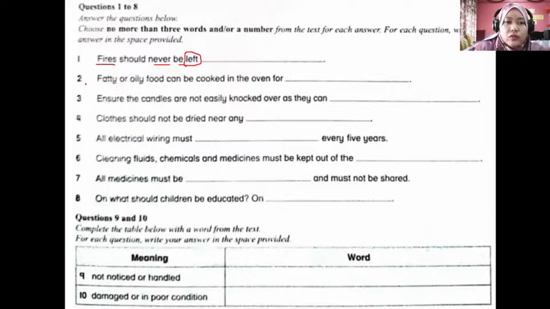For question number 2, fatty or oily food can be cooked in the oven for what? Why do we need to cook in the oven? Later on you can find the answer. Now for question number 3, ensure the candles are not easily knocked over as they can what? Why do we have to ensure candles are not easily knocked over? Because they can what?